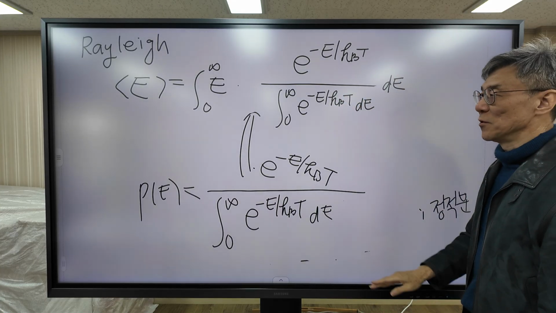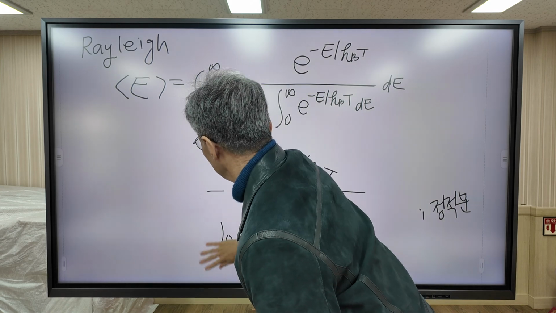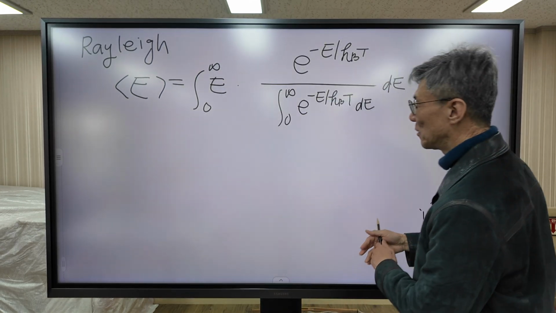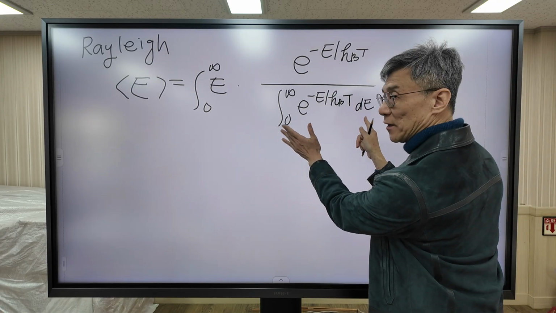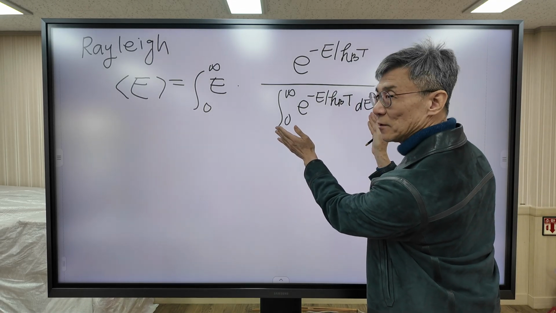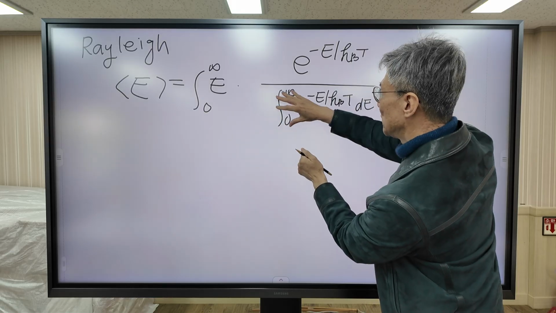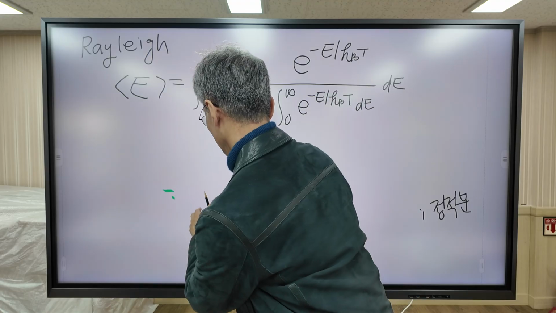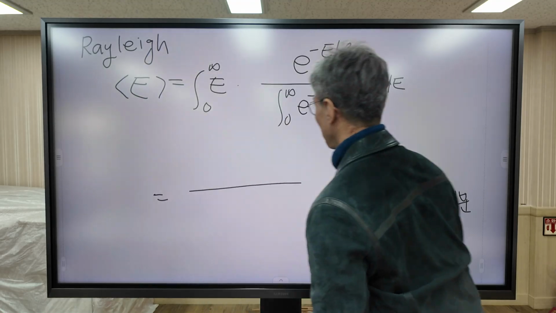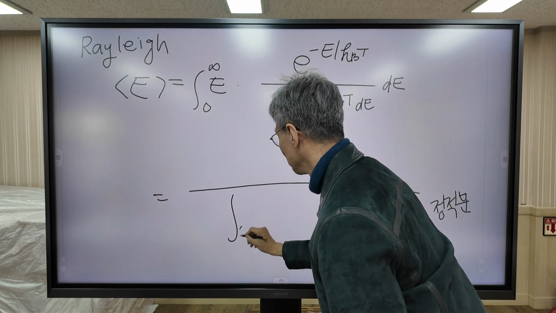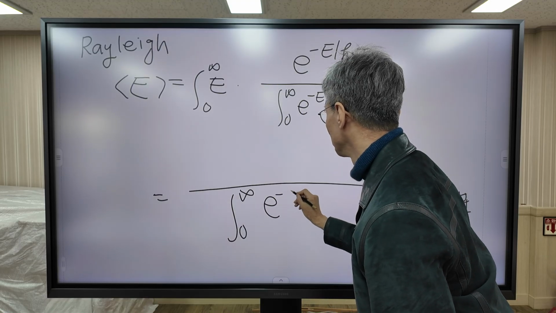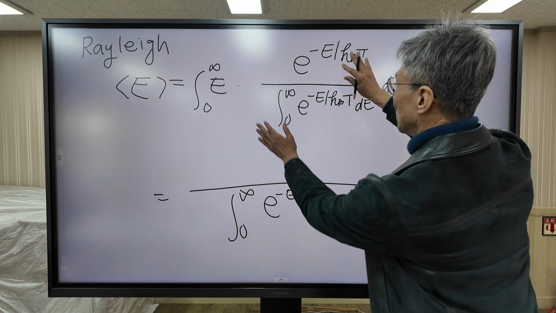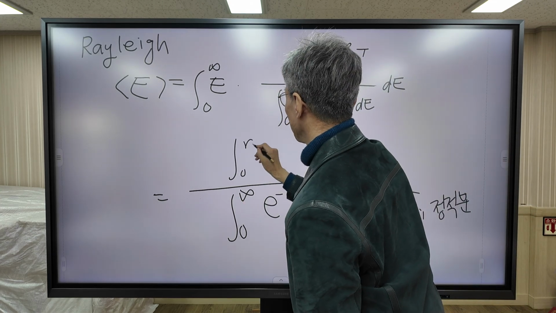This is our final formula. As I said before, this is a definite integral. This is not a variable, this is constant, so this one can go out of this integration. This one appears here.